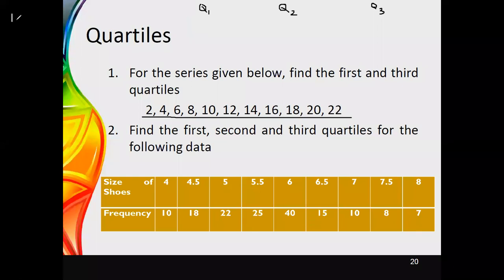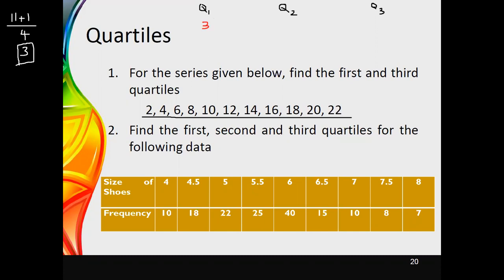Therefore, the position of the first quartile can be obtained using 11 plus 1 divided by 4. The value is equal to 3. Then you can say that the first quartile position is 3. The value at the third position would be considered as the first quartile.